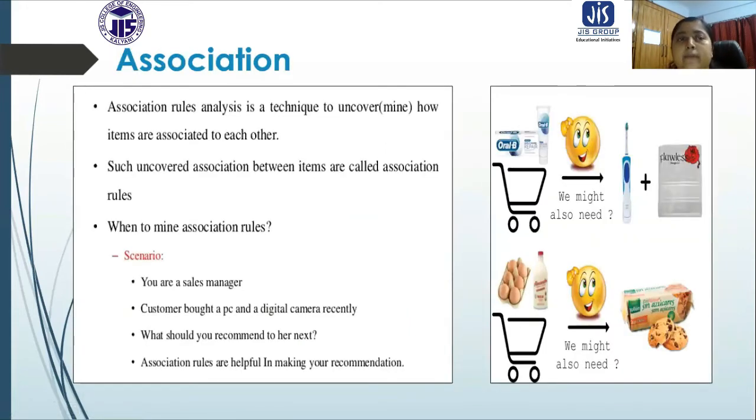Now we are coming to association, which is not a predictive methodology, but a descriptive methodology. Association is a very interesting thing. Association is a rule analysis to uncover how items are associated with each other. Such uncovered associations between items are called association rules. When do we mine association rules? Suppose you are a sales manager, and a customer recently bought a PC and a digital camera. What should you recommend to her next? Association rules are helpful in making the recommendation.